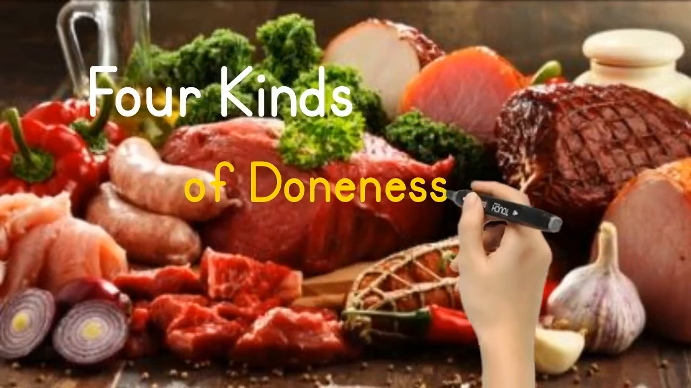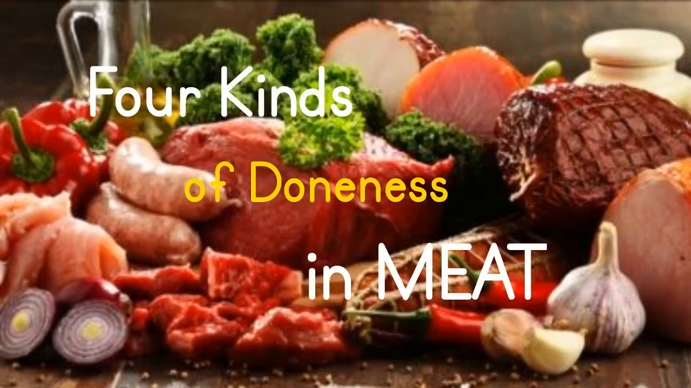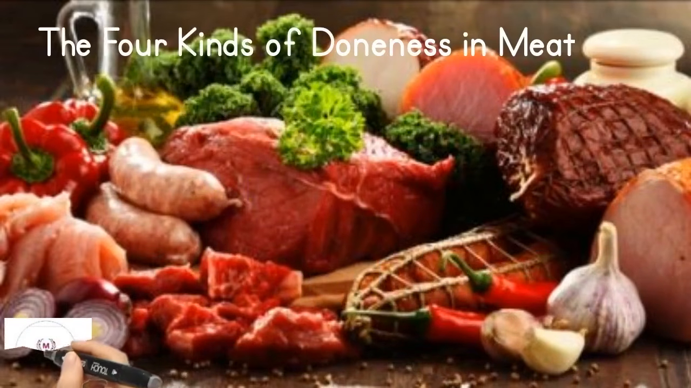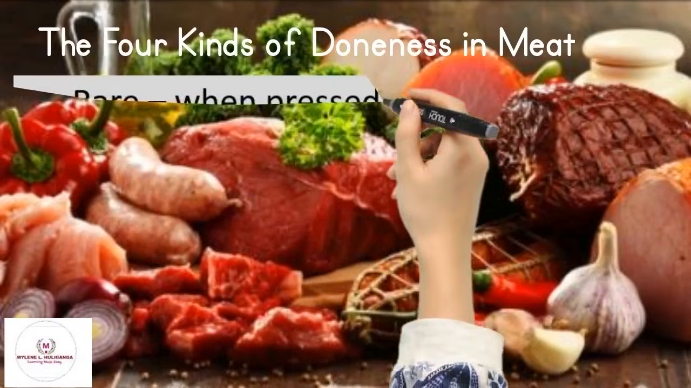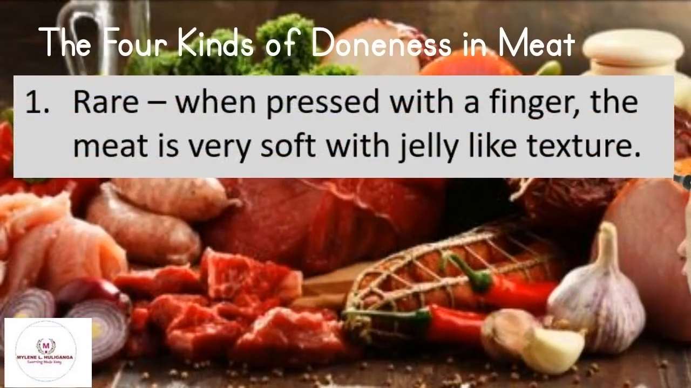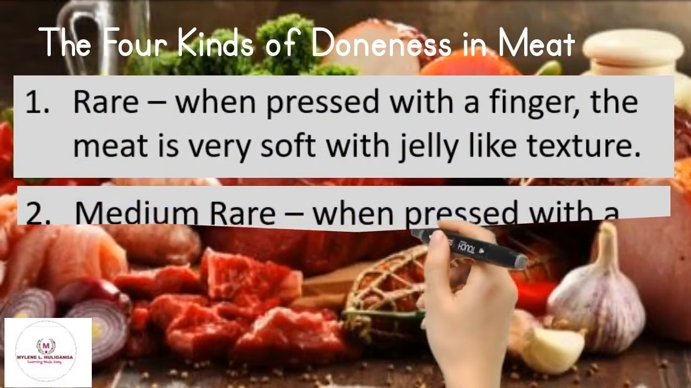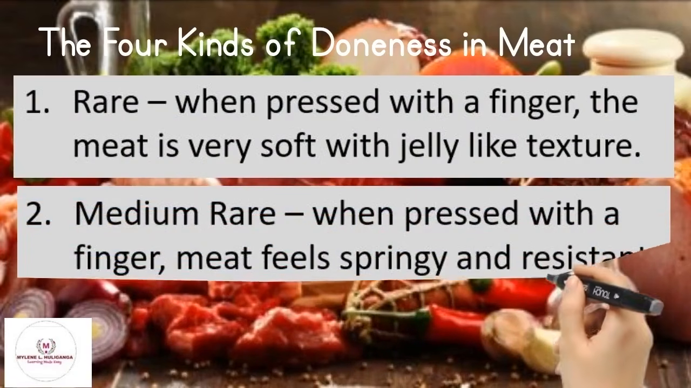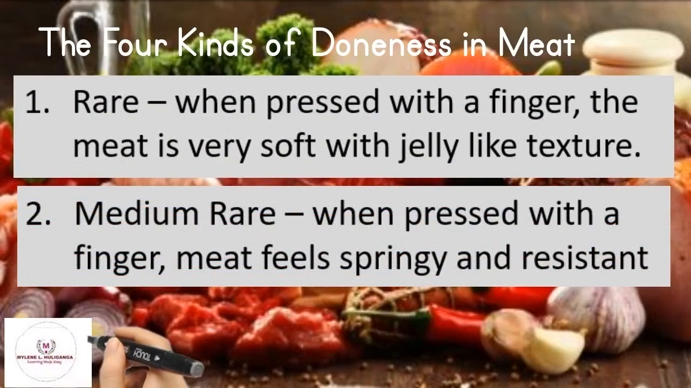The 4 kinds of doneness in meat. The 4 kinds of doneness in meat are: number 1, rare. When pressed with a finger, the meat is very soft with jelly-like texture. Number 2, medium rare. When pressed with a finger, meat feels springy and resistant.